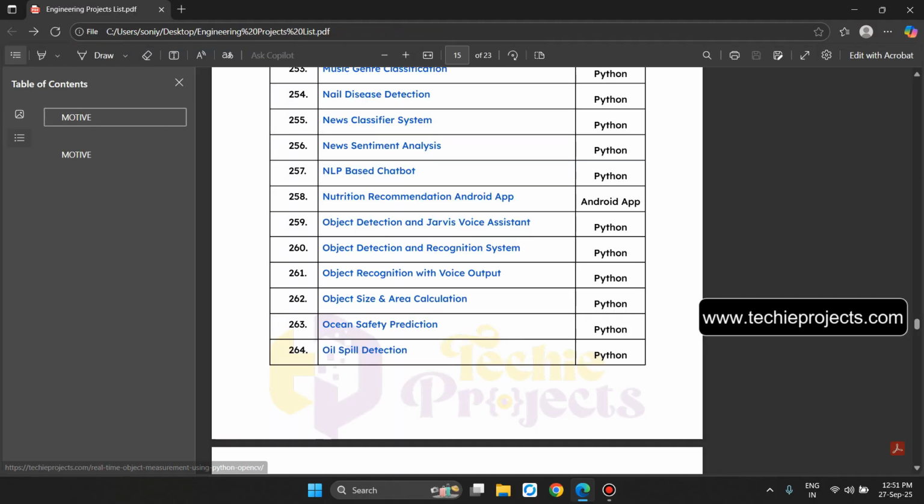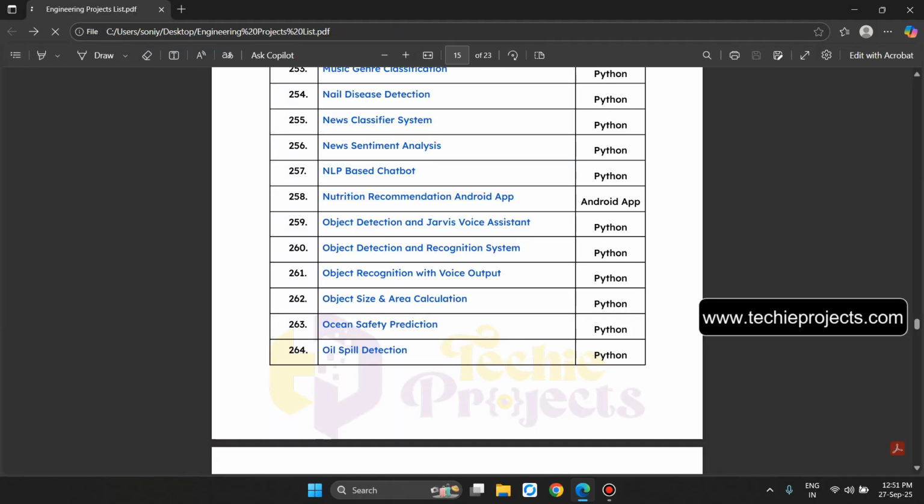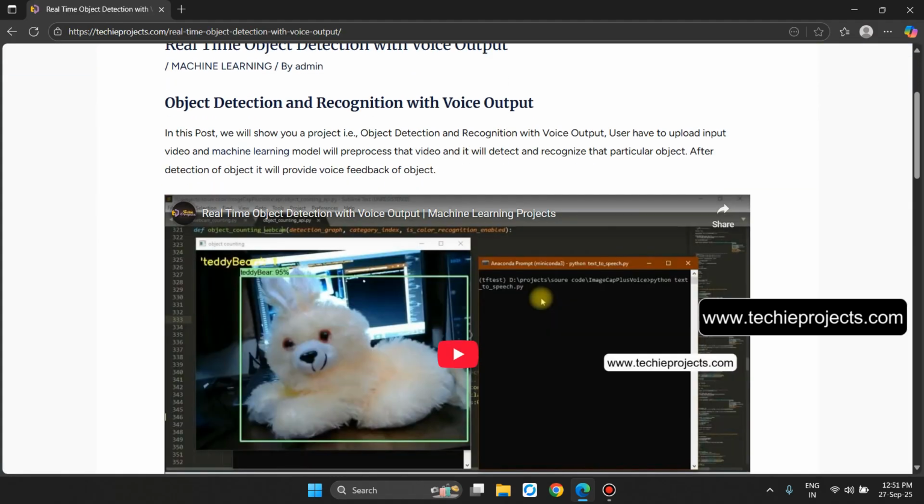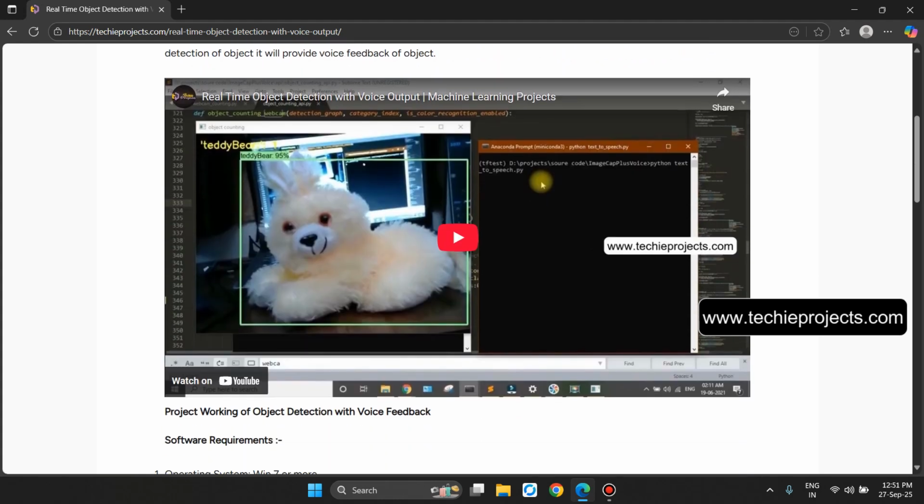Now the point number 261, object recognition with voice output. In this post, we will show you a project on object detection and recognition with voice output. The user has to upload an input video and the machine learning model will process that video and detect and recognize that particular object. After detection of the object, it will provide voice feedback of the object.